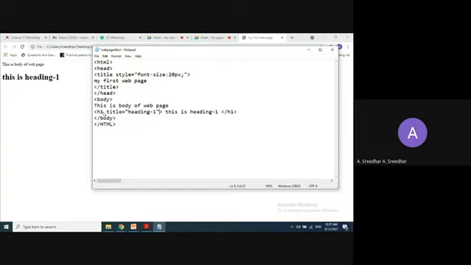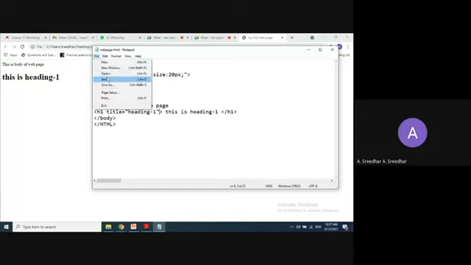So when another person who doesn't have knowledge of this HTML places the cursor, it is going to display, oh, this is heading 1. By seeing that, he can understand the concept. This is nothing but the title attribute adding additional information to the existing tags.